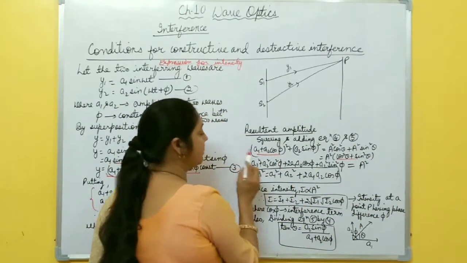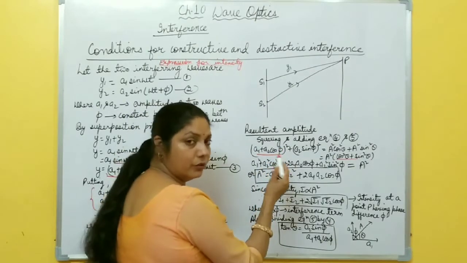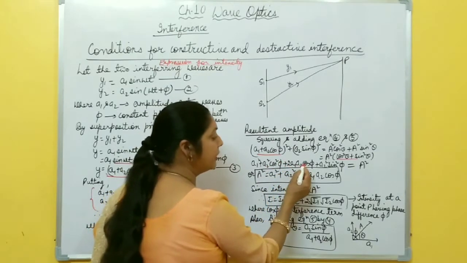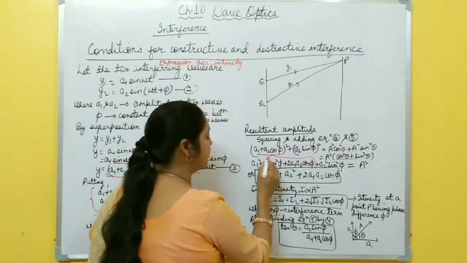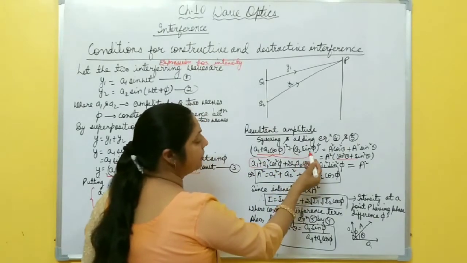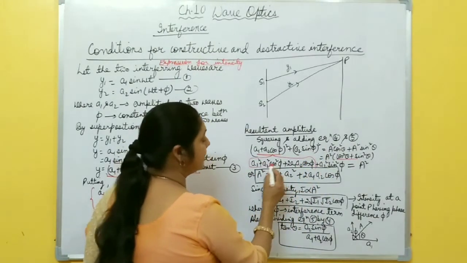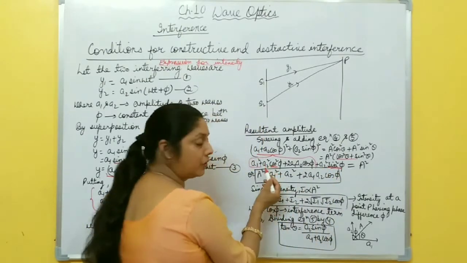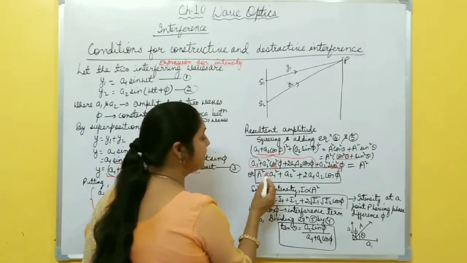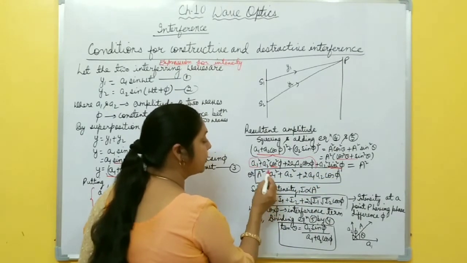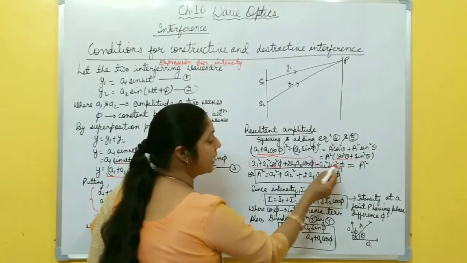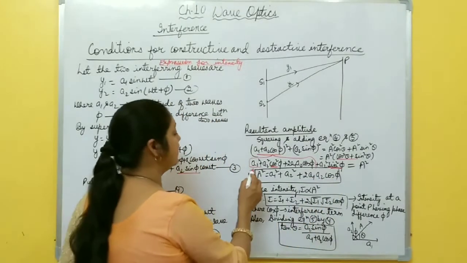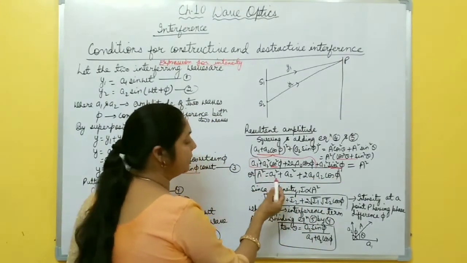You just open first this one, (a plus b) whole square, then a1 square plus a2 square cos square phi plus 2 a1 a2 cos phi. These terms become this one, right? And then plus a2 square sin square phi. On the left side, in cos square phi and sin square phi, a2 square is common. You take a2 square common, this equation becomes A square equal to a1 square plus a2 square (cos square phi plus sin square phi), and that is 1. So a1 square plus a2 square plus 2 a1 a2 cos phi. This is the expression for A square, and from here you get A.